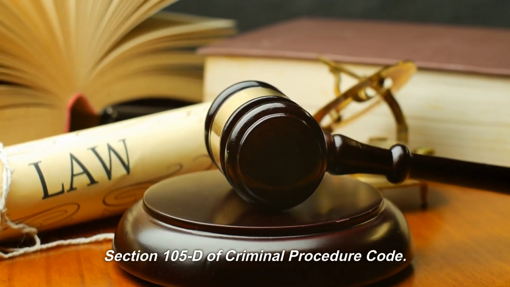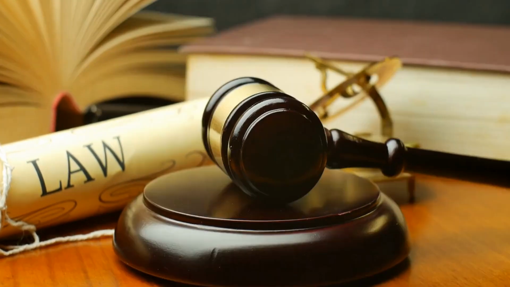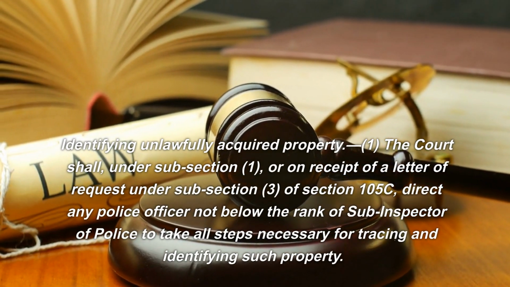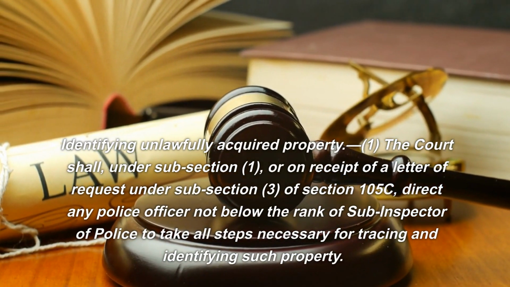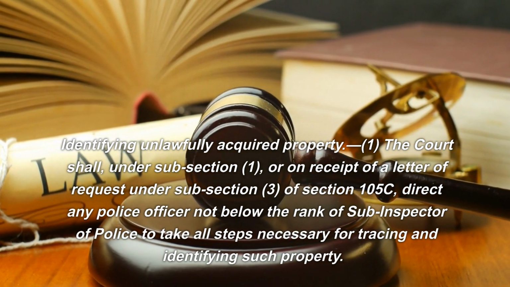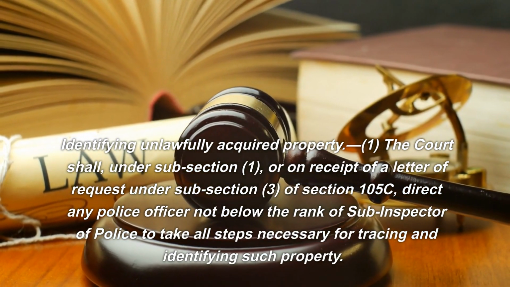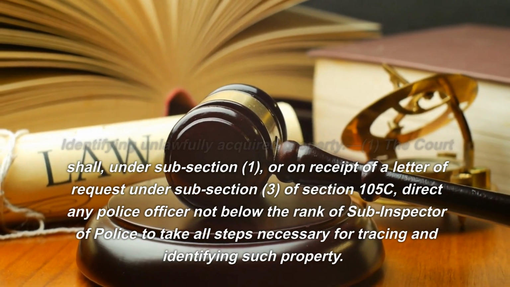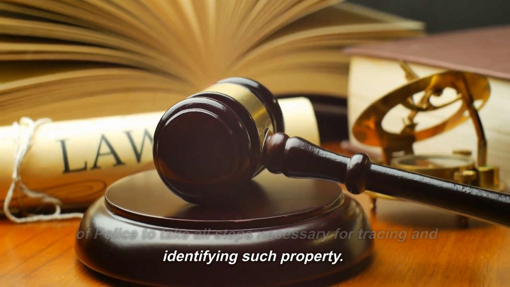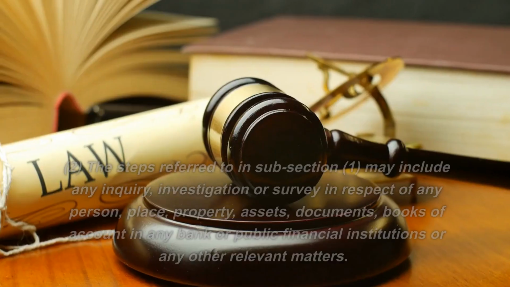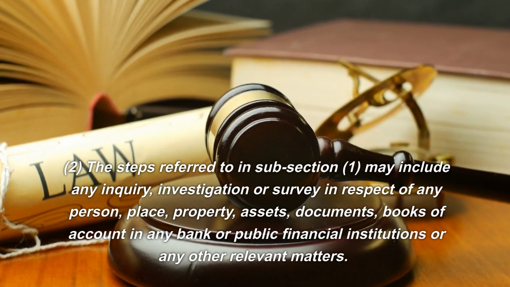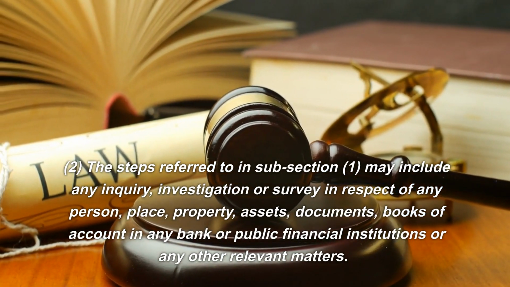Section 105D of Criminal Procedure Code. Identifying unlawfully acquired property. 1. The court shall, under subsection 1, or on receipt of a letter of request under subsection 3 of section 105C, direct any police officer not below the rank of sub-inspector of police to take all steps necessary for tracing and identifying such property.